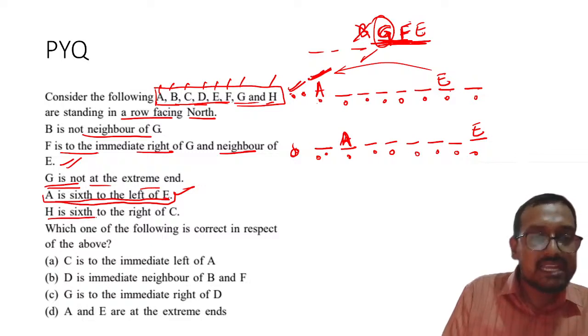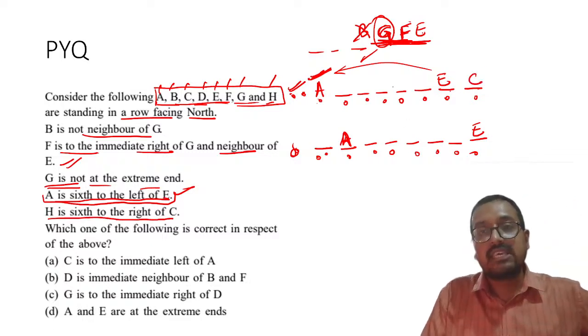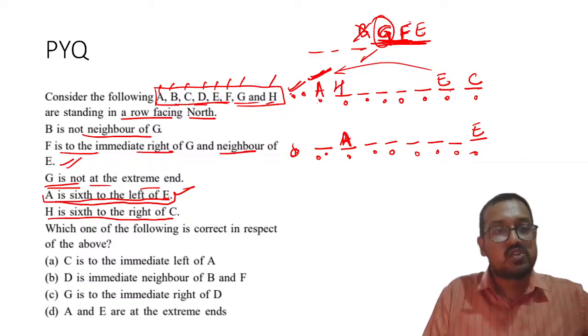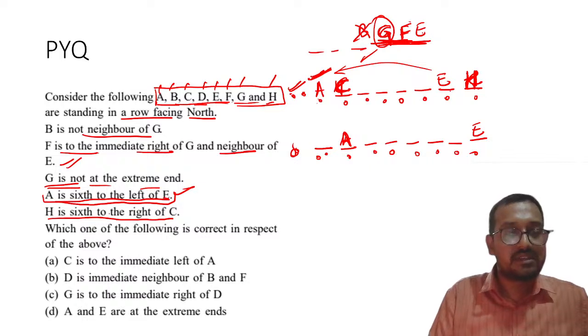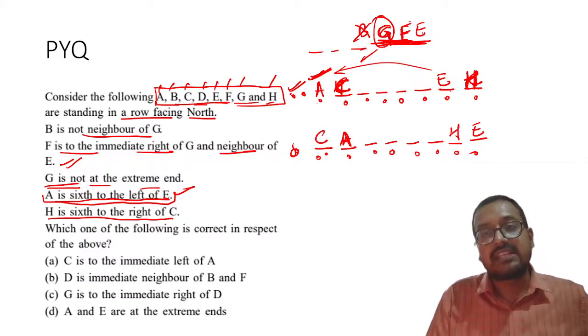This is done. H is 6th to the right of C. So if we see C, and then what will it be? It will be H. Sorry, I am really sorry. C will be over here and H will be over here. H is 6th to the right of C. Here also C and H.